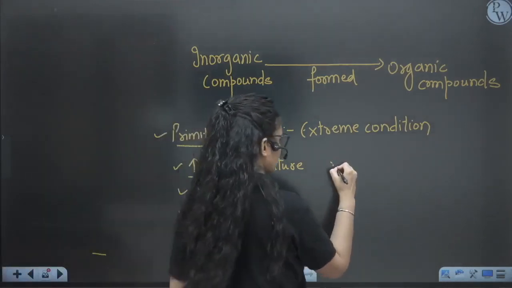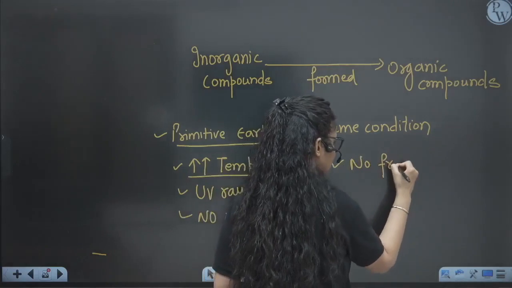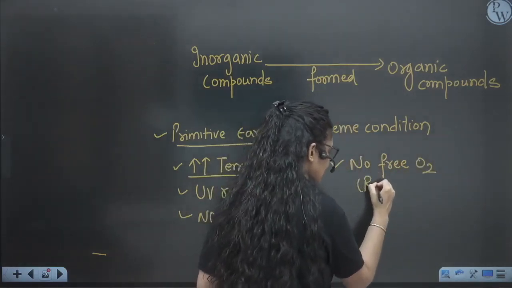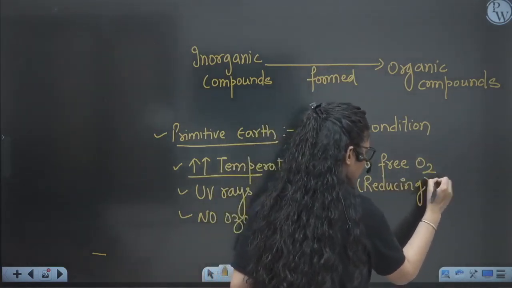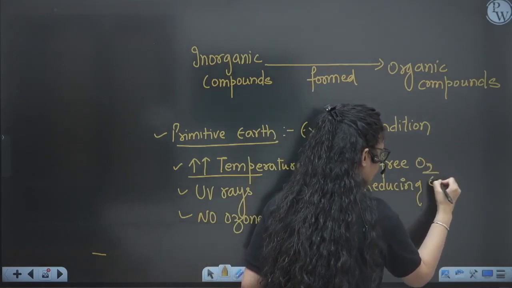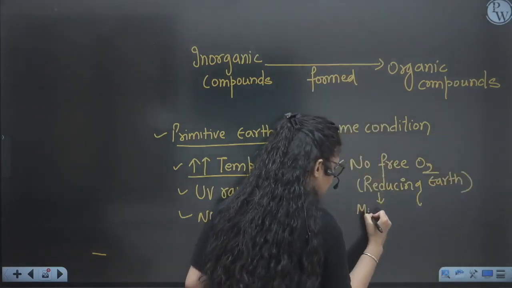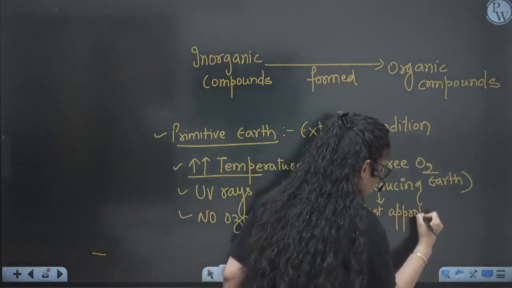And plus we had no free oxygen, so our Earth was reducing, right? Reducing means no oxidizing reaction. This condition is the most appropriate for the origin of life.